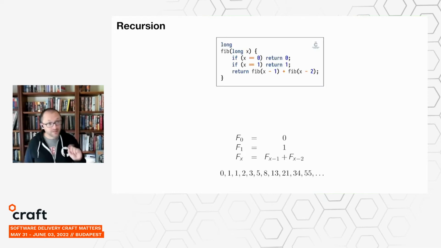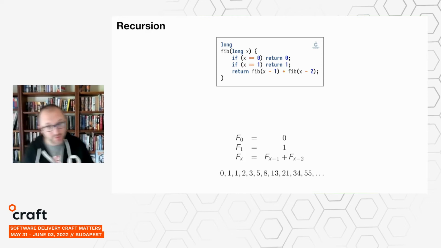Now, this recursive style is not limited to functional languages like Haskell. We can implement it in imperative languages too. And so here's what it looks like in C. Again, it's the same pattern. It's a function that calls itself, and that's how we get the repetitive behavior.